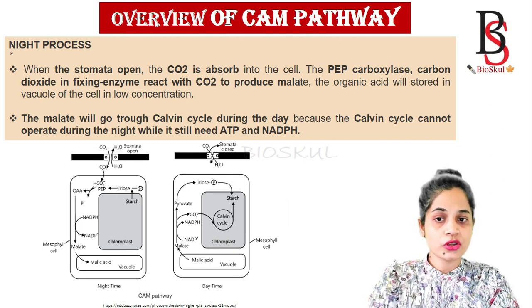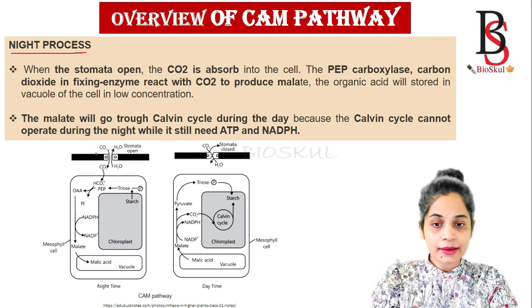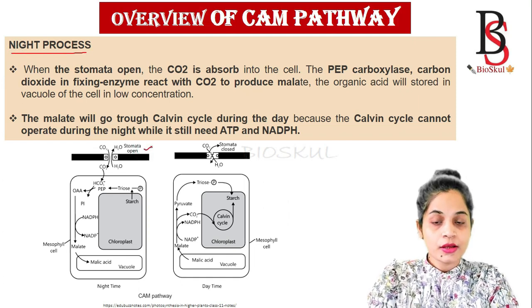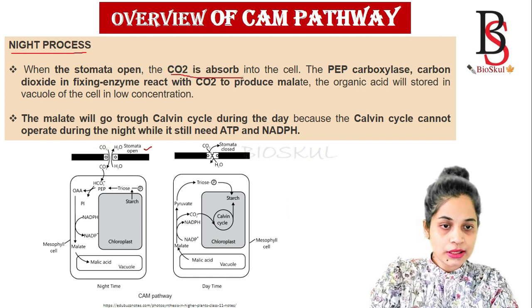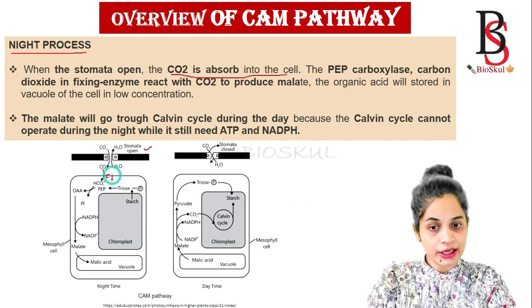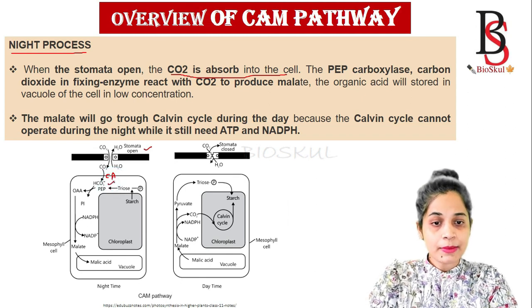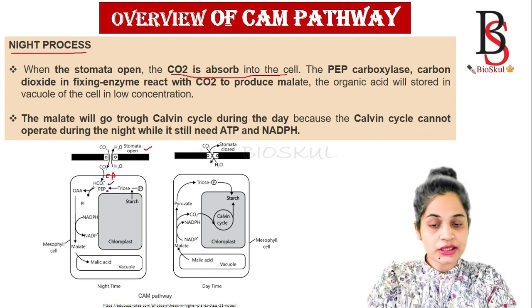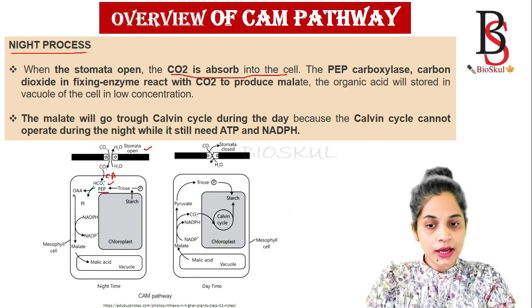First we will focus on the night time. At night, the stomata are open so that carbon dioxide is absorbed into the cell. The carbon dioxide reacts with water, and in the presence of the enzyme carbonic anhydrase it forms bicarbonate. The bicarbonate produced reacts with phosphoenol pyruvate to form a 4-carbon compound known as oxaloacetic acid.